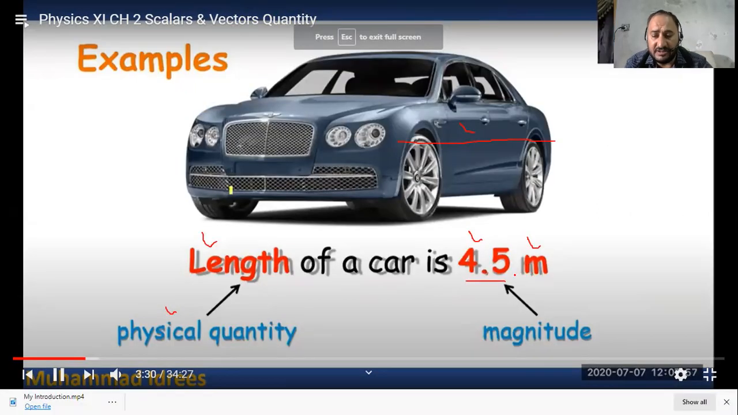What is the magnitude? Students, magnitude is a numerical value. 4.5 meters, 10 meters, or any other objects you measure, then the numerical values are considered as magnitude. Say you buy something, you go to a shop and say, "Give me 1 kilogram of sugar." He demands 5 riyals from you. So 5 is a numerical value, that is a magnitude. And kilogram is a proper unit. So this is a physical quantity.